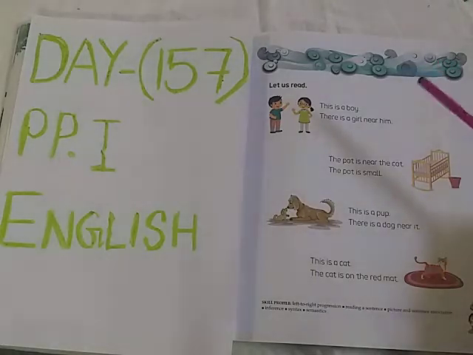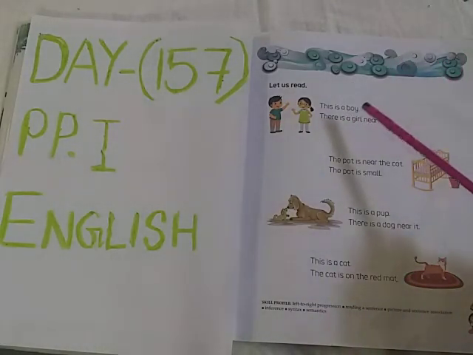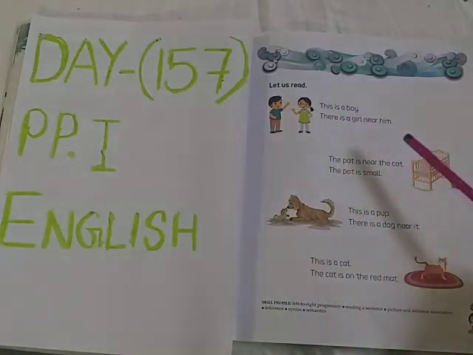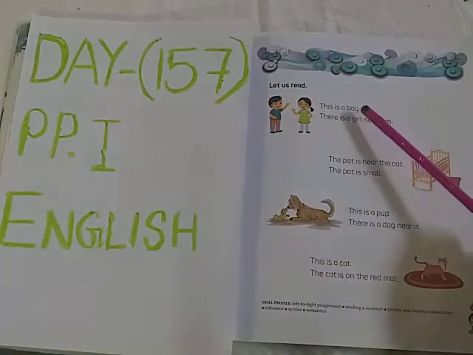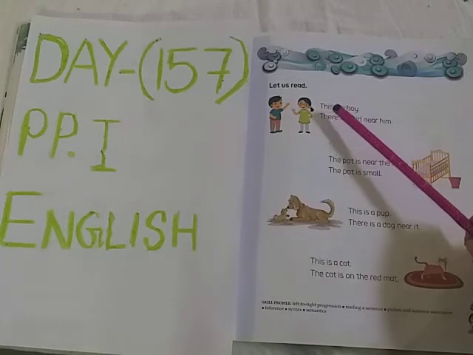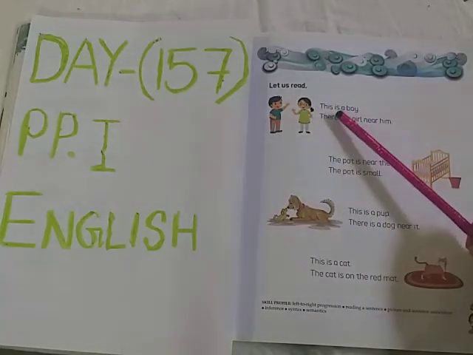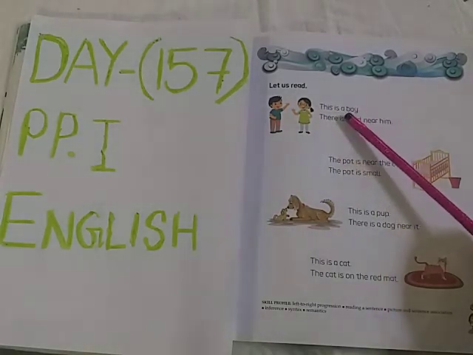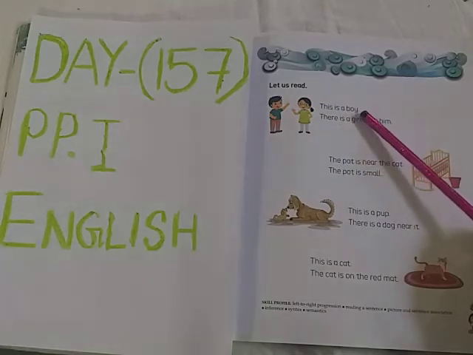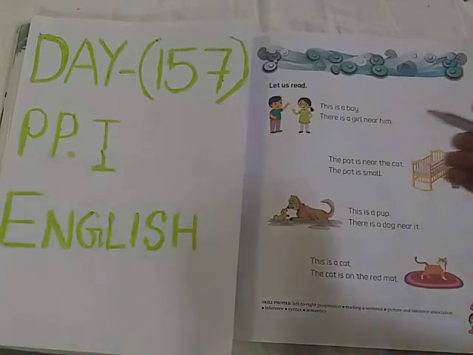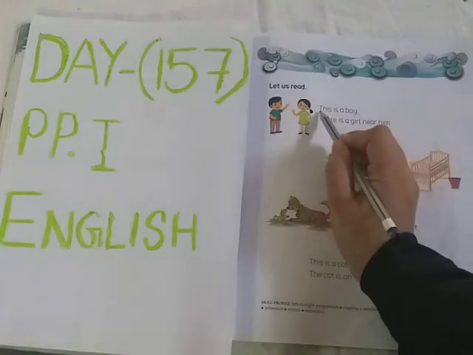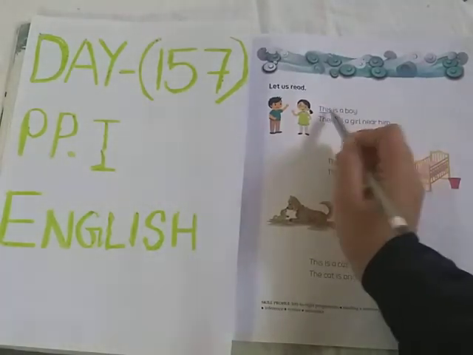See the sentences. With the help of sight words, you can see the sentences are written here. See the girl and boy. This is a boy. T-H-I-S, this, I-S, is a B-O-Y, boy. This is a boy. We have to underline the sight words. Wherever you are finding the sight word, we have to underline it. Like this. Okay?